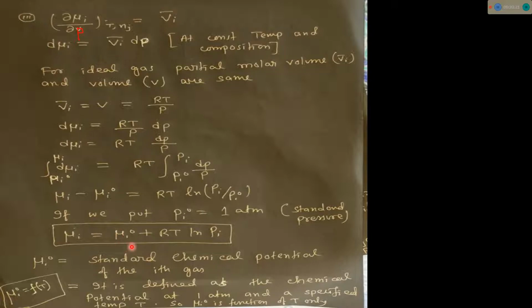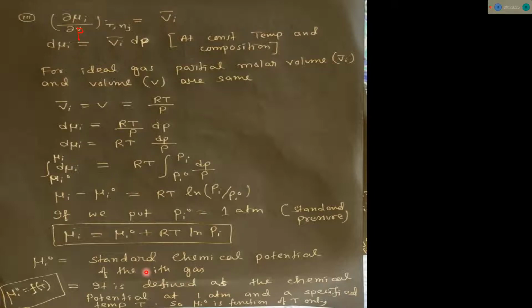Pressure is constant for standard chemical potential. At 1 atm pressure, the chemical potential is known as standard chemical potential, and obviously at a particular specified temperature.